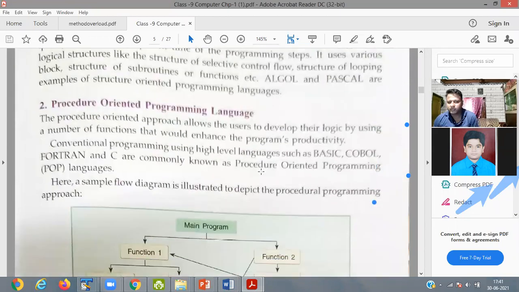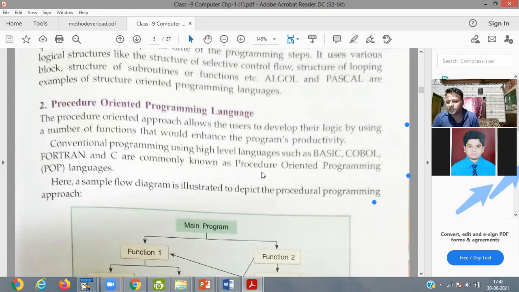Similarly, what is a procedure-oriented programming language? A procedure-oriented approach allows the user to develop their logic by using a number of functions that would enhance the program productivity. Conventional programming using high-level languages such as BASIC, COBOL, Fortran, and C are commonly known as procedure-oriented languages. So it has some procedure.